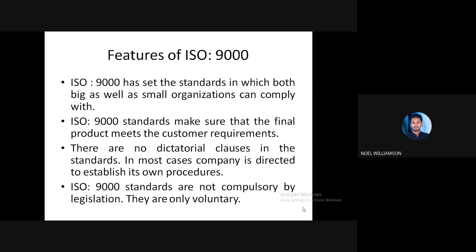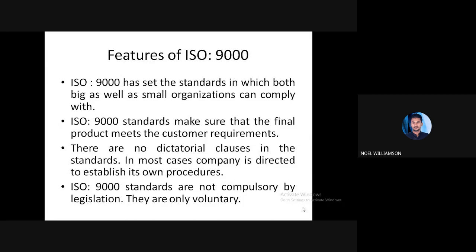And there are no dictatorial clauses in the standard. Most companies are directed to establish their own procedure. So there are no written clauses or written procedures. The company by its own can make the procedures or set the standard procedures according to the quality pattern or the ISO standard.